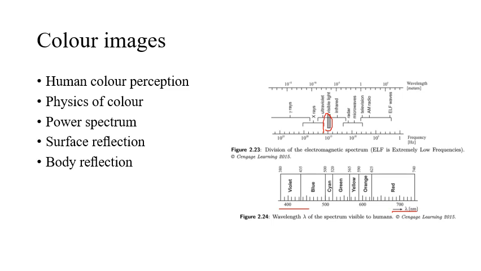The visible colors with the wavelengths shown in figure 2.24 are known as the spectral colors, which are the only ones that can be seen by the human eyes. Actually, when Newton did the experiment using the prism, the white light was decomposed using the Newtonian prism. It is the same as what you can see in the rainbow also, right? So colors, when we speak, we can consider to be a combination of primary colors. What are they? The red, green and blue.